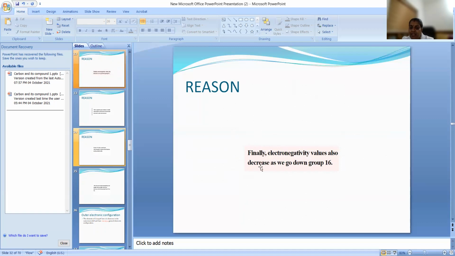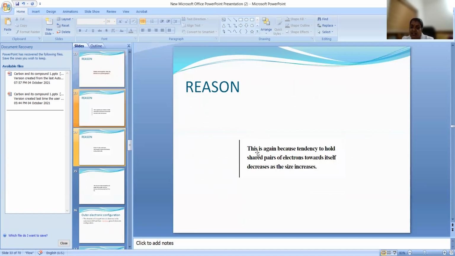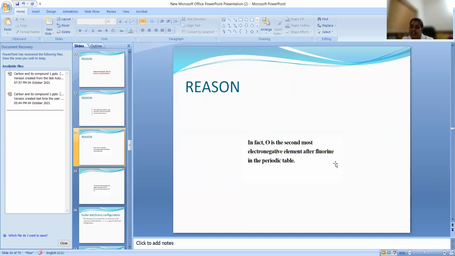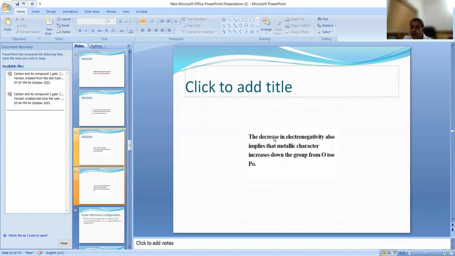Finally, electronegativity value also decreases as we go down group 16. Electronegativity means the tendency of an atom to attract a shared pair of electrons. That also decreases, for the same reason: the atomic size is increasing and nuclear charge is decreasing. The tendency to hold a shared pair of electrons decreases as the size increases. Oxygen is the second most electronegative element after fluorine. So the first is fluorine, and after that oxygen comes. The decrease in electronegativity also implies that metallic character increases down the group.